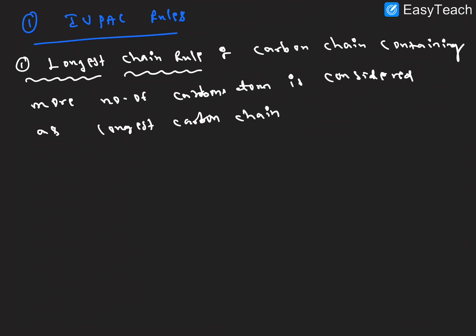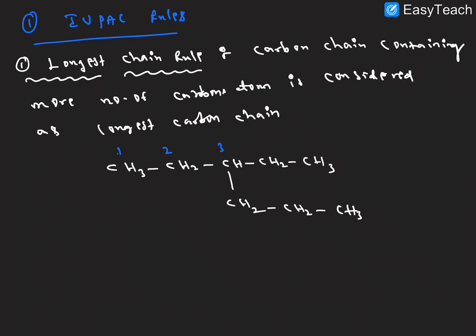Let me show the example. CH2 CH3, CH2 and CH, and then CH2 CH3. Here the substituent is there, the CH2 and CH2 and CH3. This is the carbon chain. According to this rule, we want to select the longest chain. So we will select here. One possibility is 1 2 3 4 5. This is one chain possible. Same, next one, one more chain possible here.